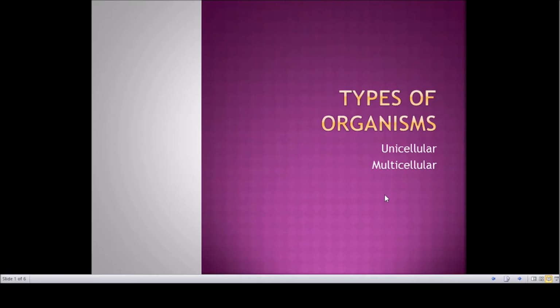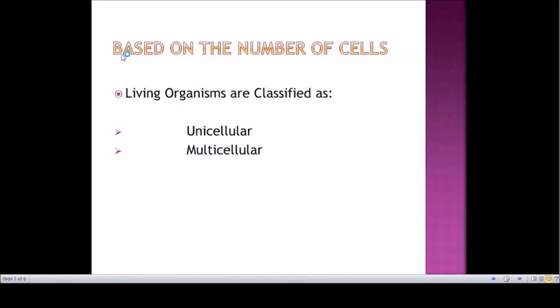To see about types of organisms. How the types of organisms is? It is nothing but the types of organisms are classified based on their presence of cells. So how many numbers of cells are present in that particular organism? Based on that criteria, the organisms are classified as unicellular as well as multicellular.